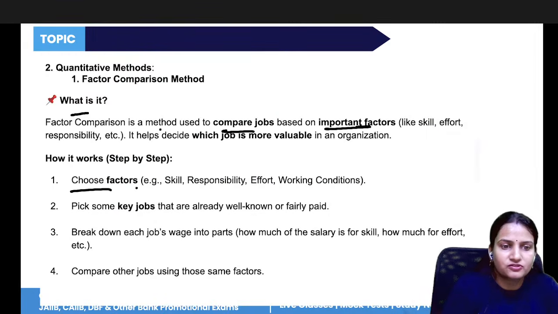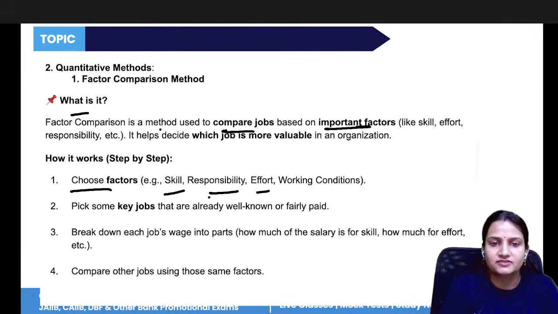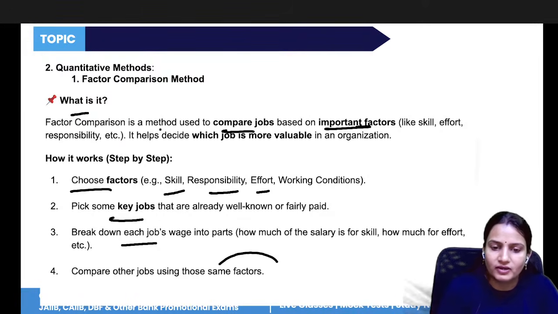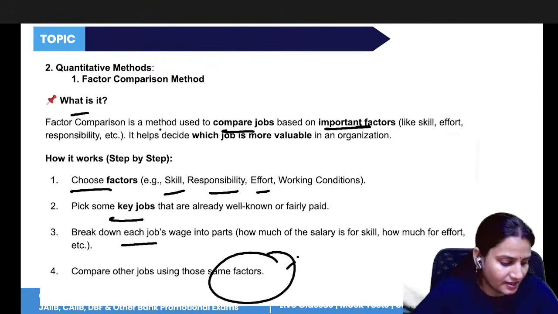All right, so we will choose factors like skills, responsibility, effort, and then we will decide which job is more valuable in the organization. Then we will pick some key jobs, give them the required points, and then calculate the total points of all the individuals.